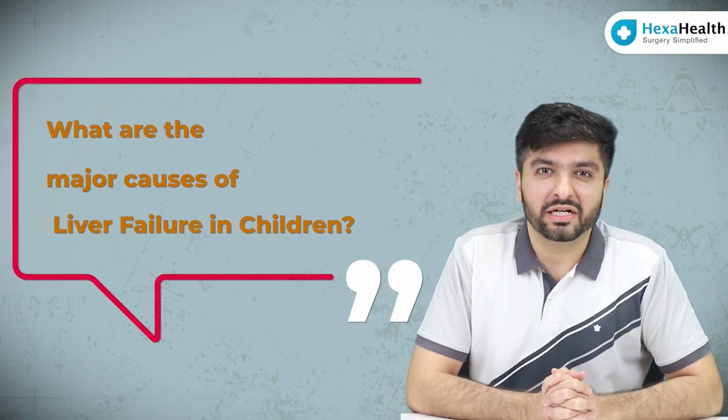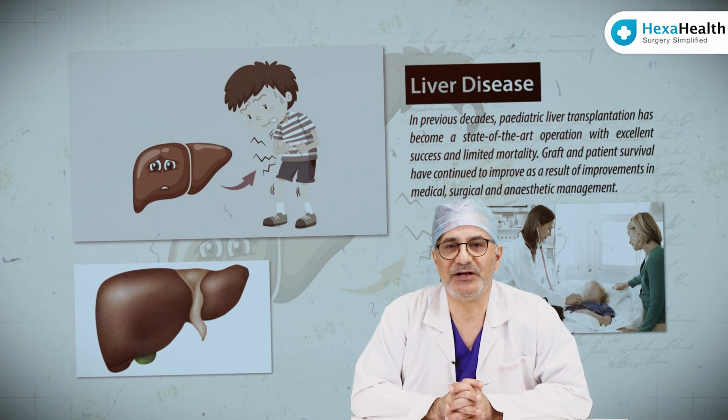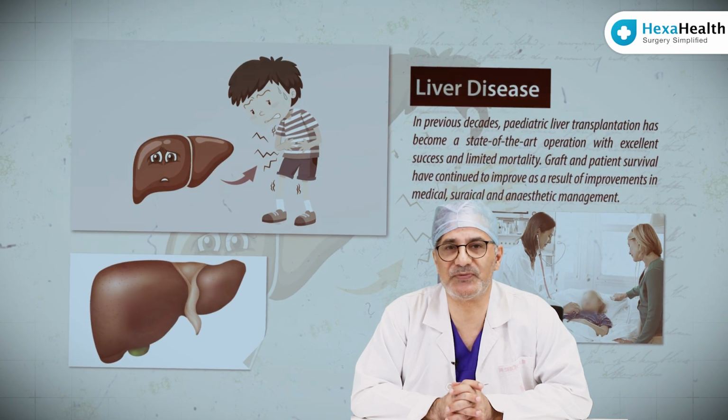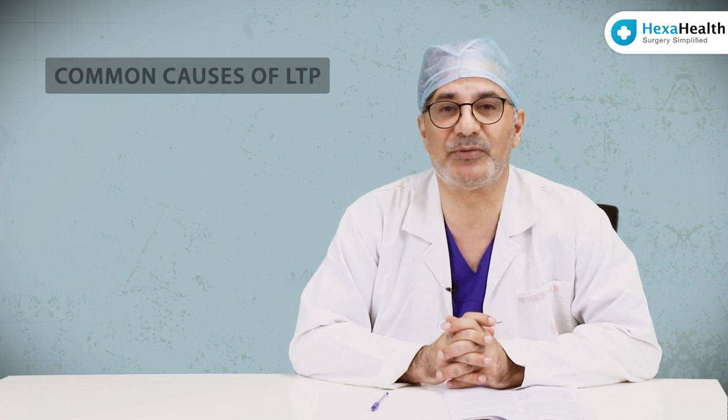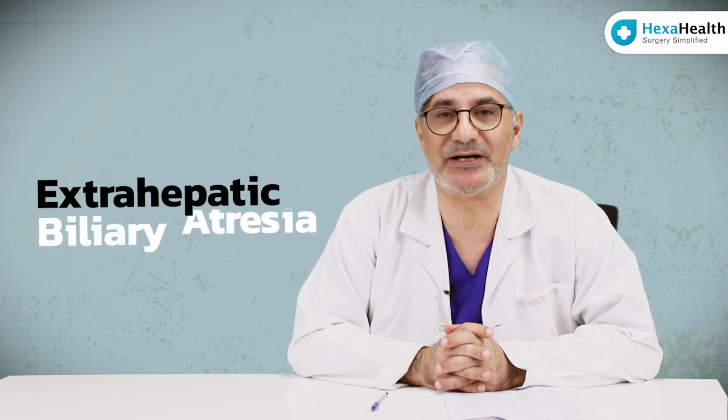So to start with our questions, my first question is, sir, please elaborate about the major causes of liver failure in pediatric children. The children with end-stage liver disease who need liver transplantation, the spectrum is different as compared to the adults with respect to the cause of the disease. The commonest cause in pediatric population is cholestatic liver disease, and among those it is the extrahepatic biliary atresia, which is the commonest cause for the end stage liver disease and for the need for liver transplantation.